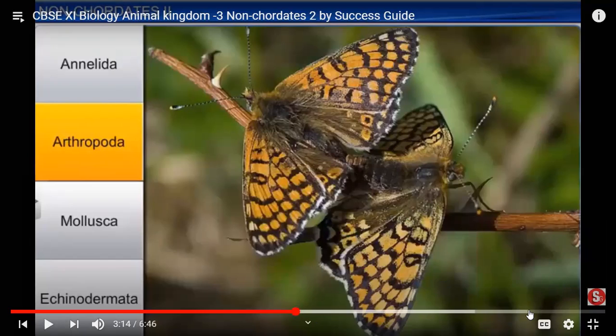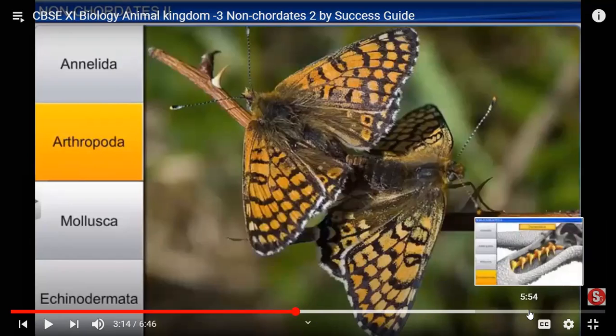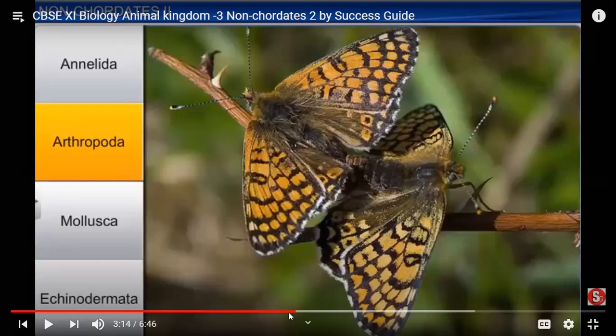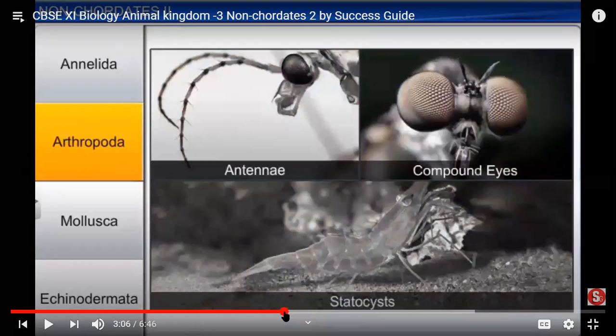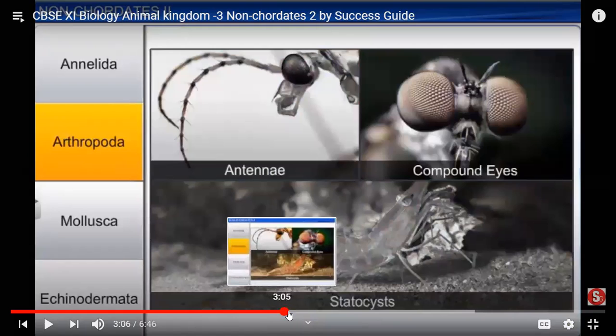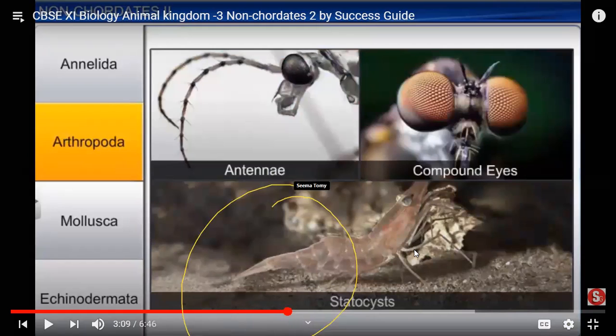Statocyst is the thing which helps them understand balance. If you can take the figure just before this, I can tell you what the statocyst is. Yeah, here. What you see here, this one, this is the statocyst. It will help them with balance. In our body, when I'm standing, I know I'm standing.